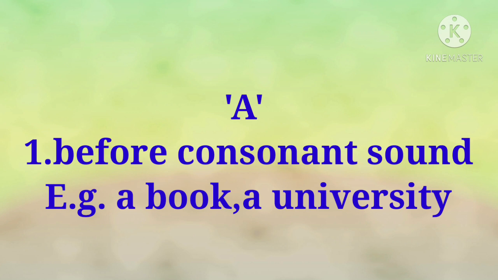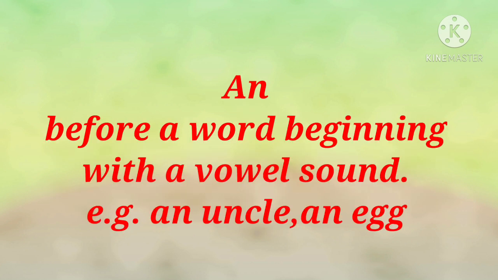The word university begins with the vowel U but it is pronounced with a consonant sound Y. Therefore here a is used, though it is a vowel but it is pronounced like a consonant, so the article a is used along with university.